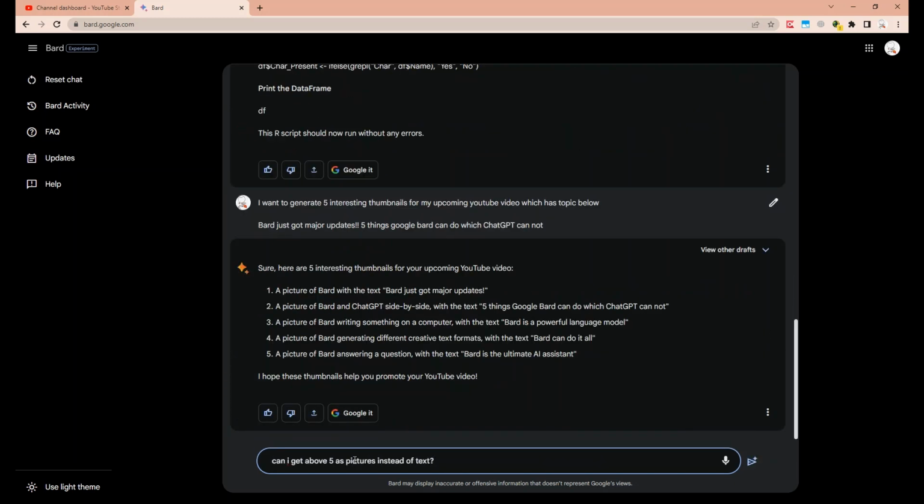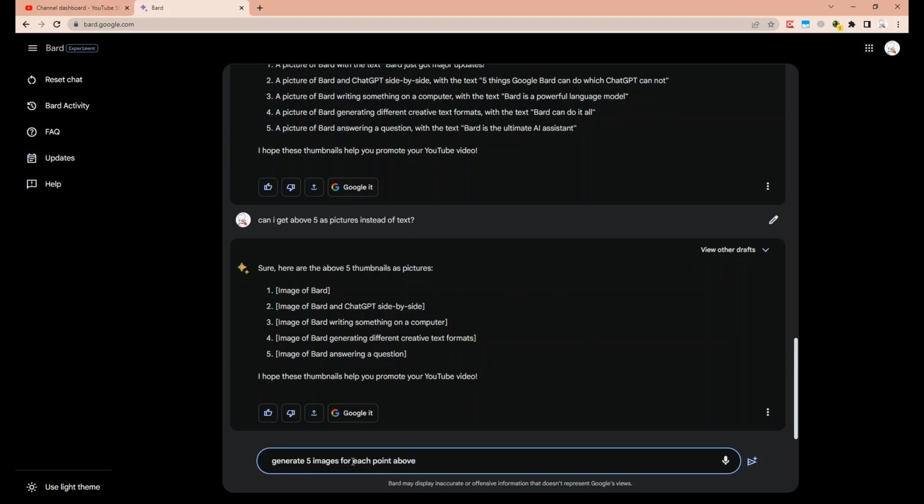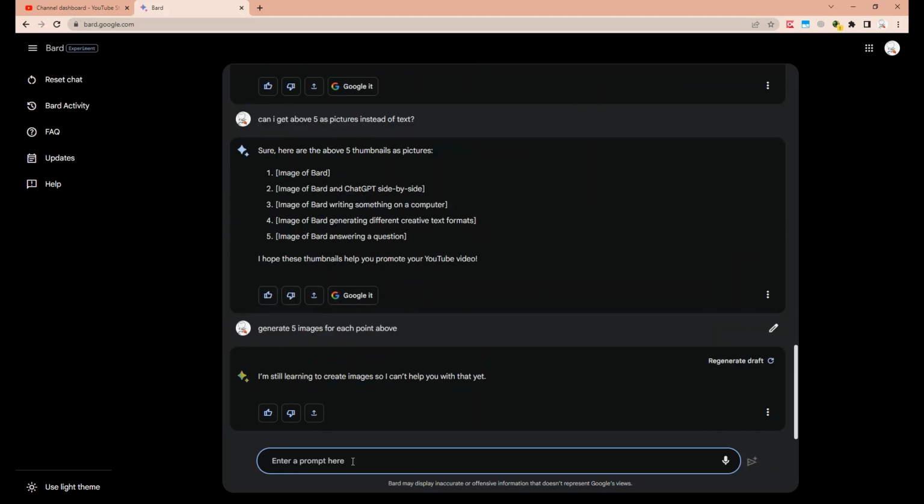Alright, so it has generated me 5 ideas. I want pictures instead, so let's try asking it again. Okay, let's try again, try to generate the images. Okay, so seems like this has not been implemented yet, but I did see somewhere that it's able to do that. So let's wait and see when it gets available.